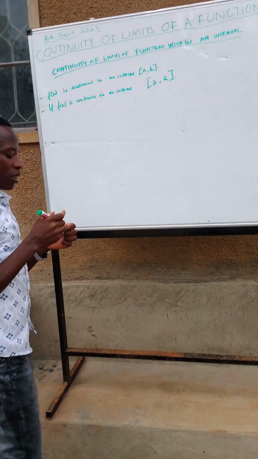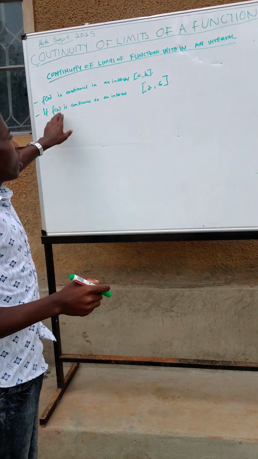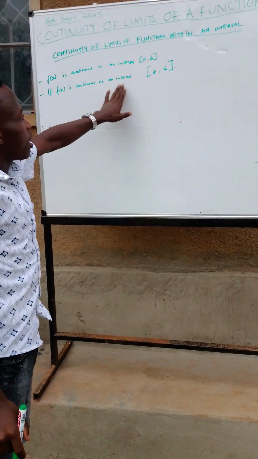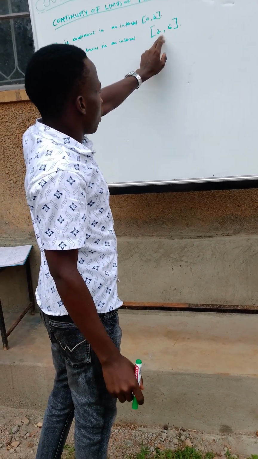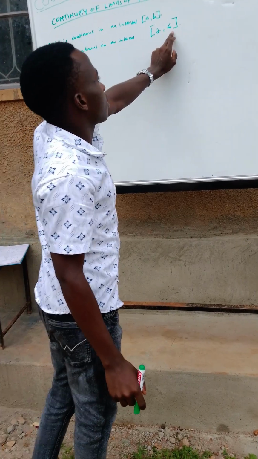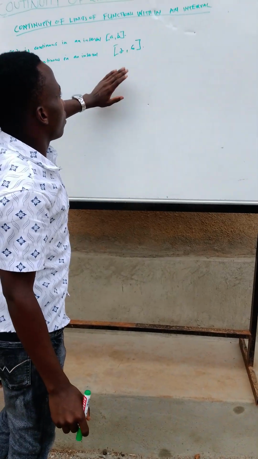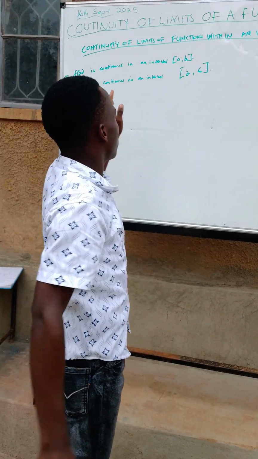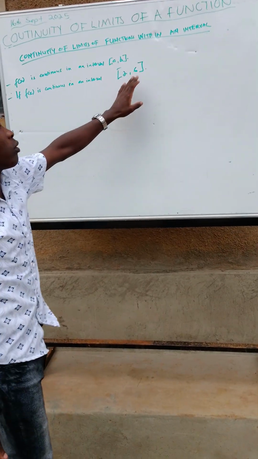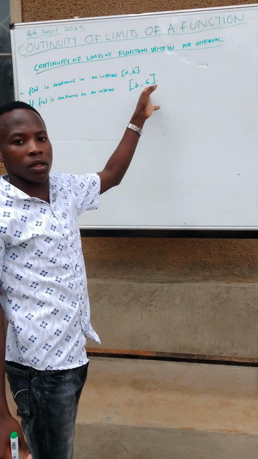What does this mean? This means that the function f of x is continuous at the points 2, 3, 4, 5, and 6. This is the meaning of an interval: all the points enclosed within this interval, the given function is continuous at all of these points.